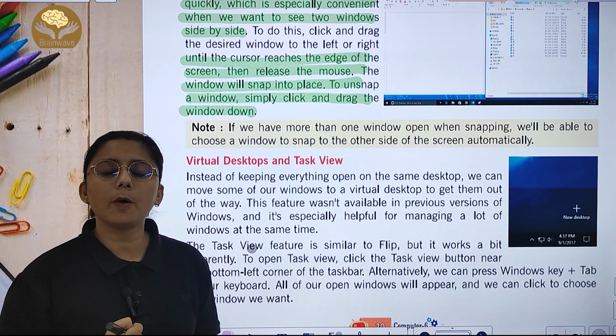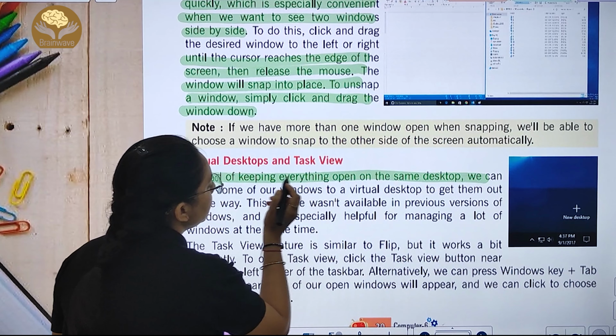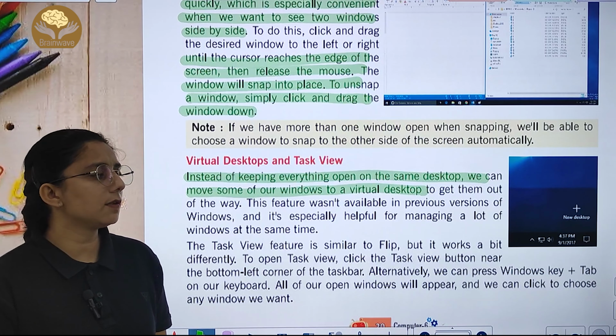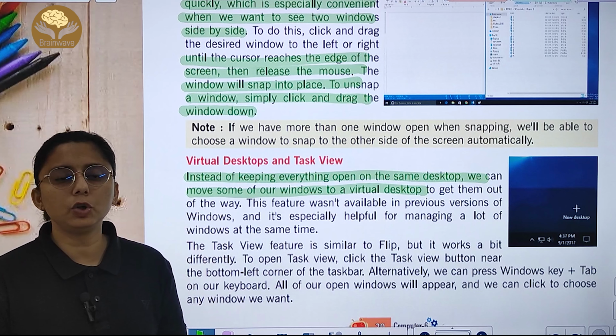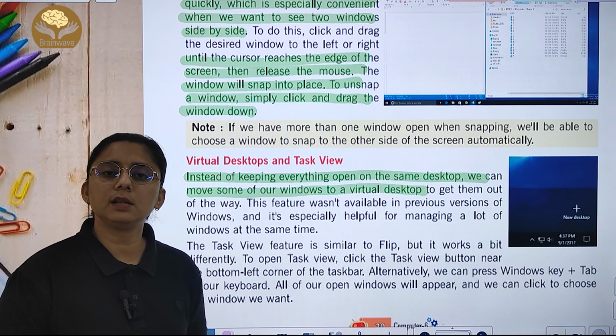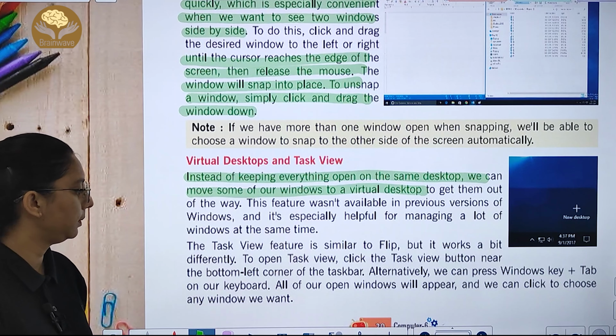Now virtual desktop and task view. Instead of keeping everything open on the same desktop, we can move some of the windows to a virtual desktop. The feature was not available in the previous Windows versions, and especially it is present in this Windows, which is very helpful in maintaining a lot of windows at the same time.